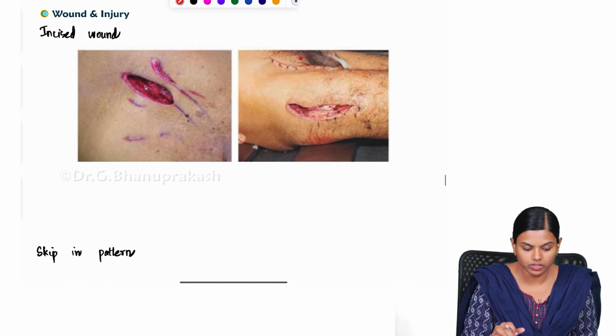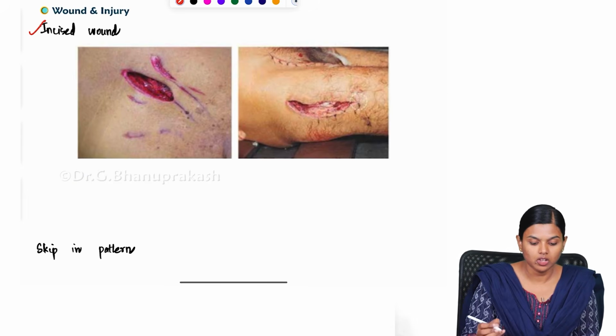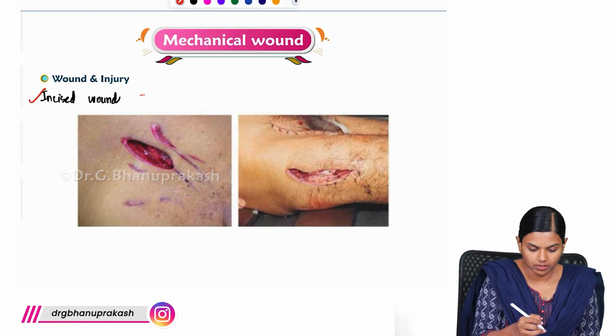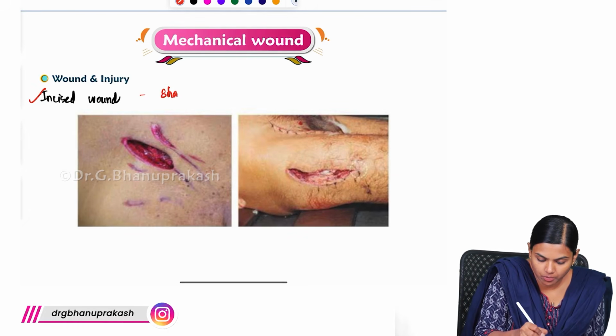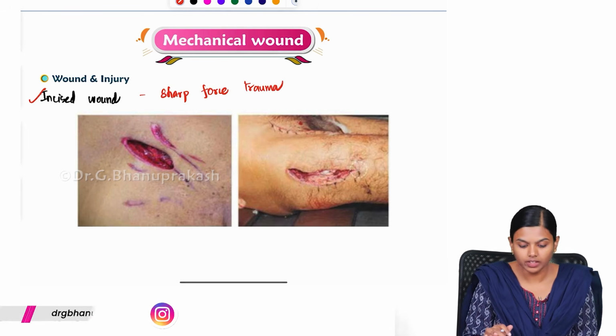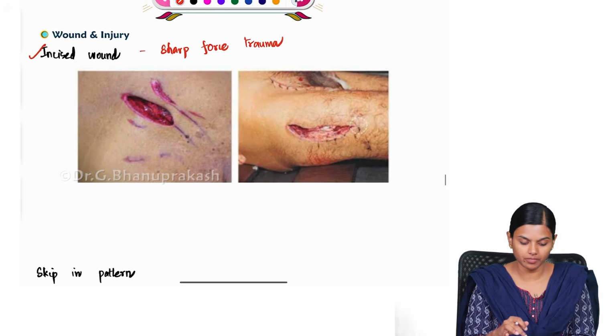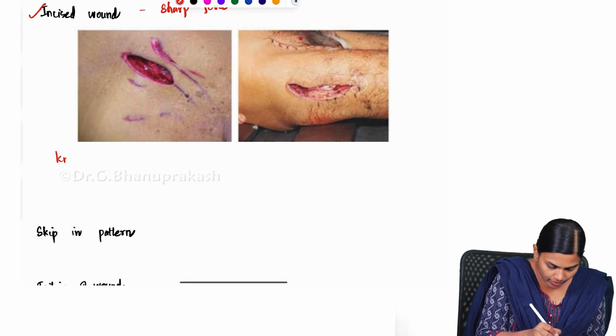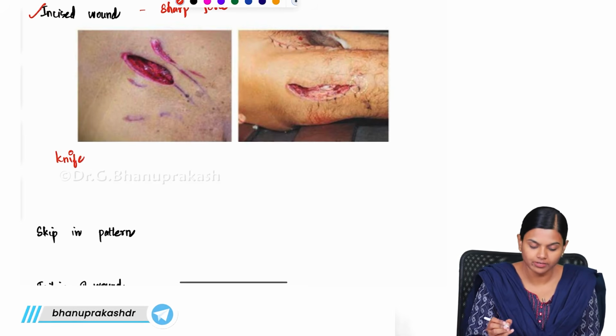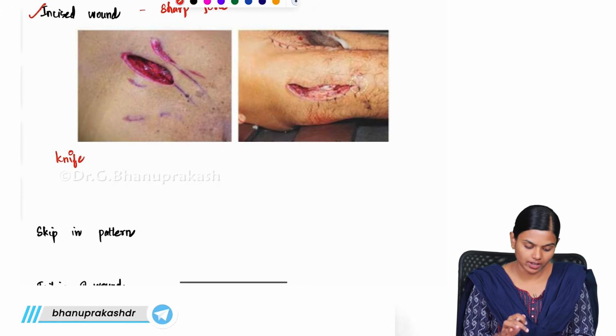Next what we are going to see is the incised wound. With the incised wound, we are starting the sharp force trauma. There is a sharp force, a sharp weapon. You have your knife. It will lead to this incised wound.